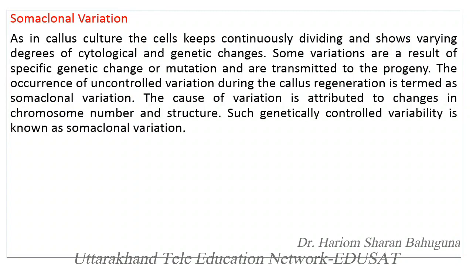So in tissue culture, this is a method of obtaining new variations of the cells or tissues, and those are important.